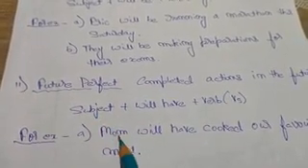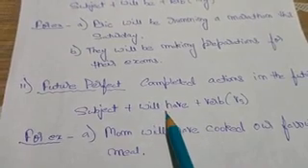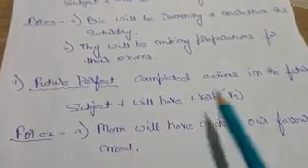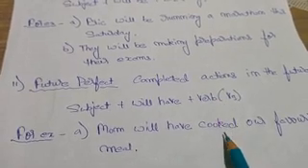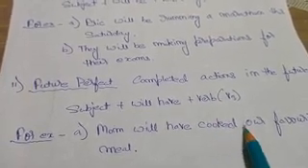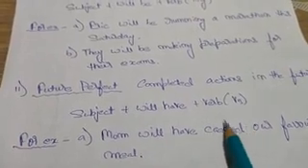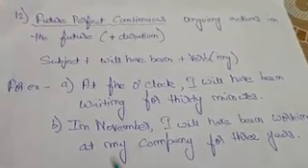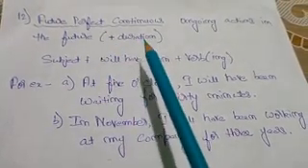So here is the rule of the future perfect. Here mom is the subject. Next is will have, and here is the third form of verb, so cooked. So I add here ed. Now next is future perfect continuous.